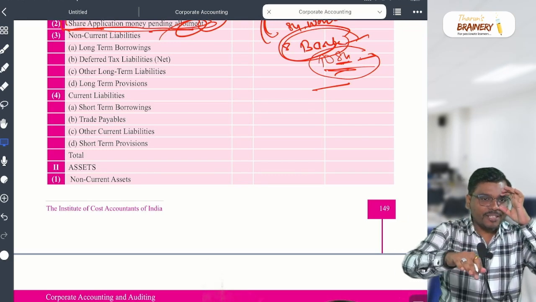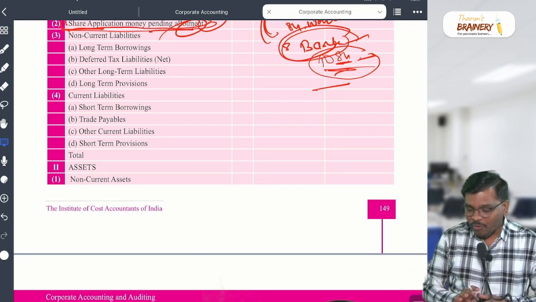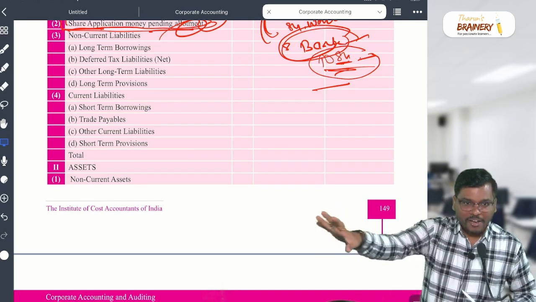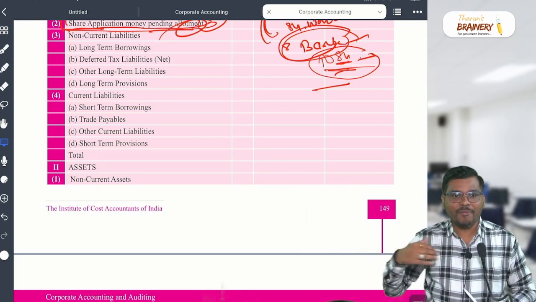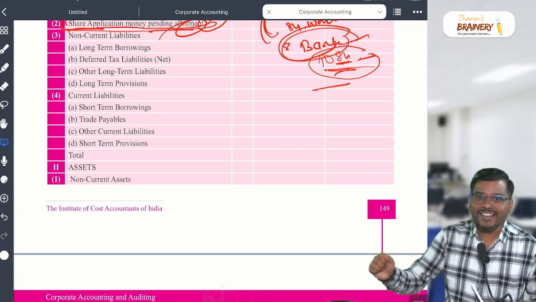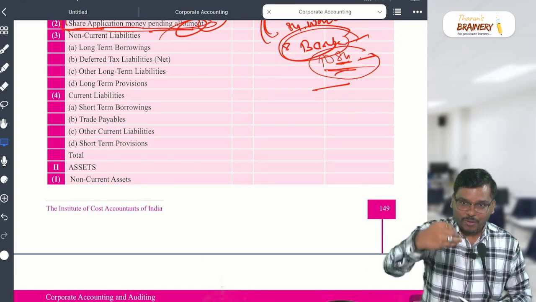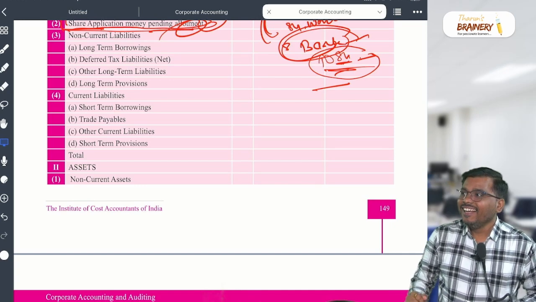Yes, boys. Are you getting my point? So, what I'm trying to say, refreshment. Once you go to employment, you will know. They are in employment at present, so that's why I'm able to understand what they are trying to say. You will not understand that. For that, you need to grow a little bit.